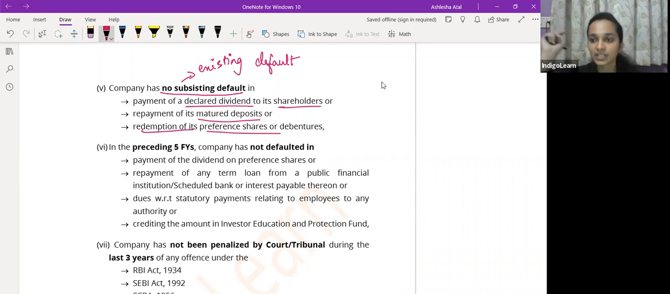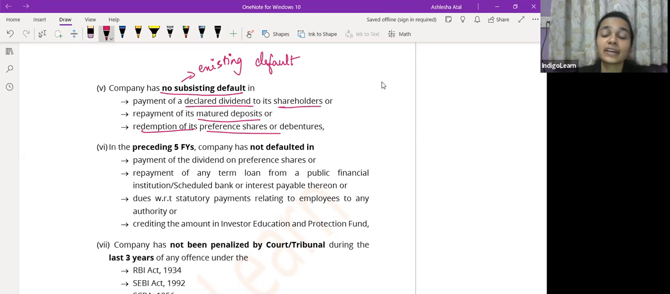So दो defaults देखें. पहला default was during the immediately preceding 3 financial years, the company should not have made a default in filing financial statements and annual returns. The second default, which we spoke of right now, is basically there should not be any subsisting default. That is, there should not be any continuing or existing default with respect to payment of declared dividend or repayment of matured deposits or redemption of preference shares or debentures.